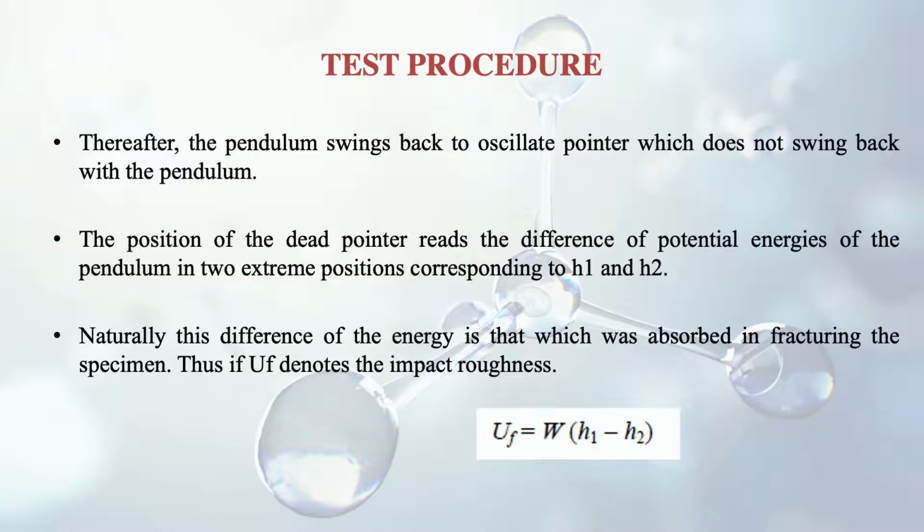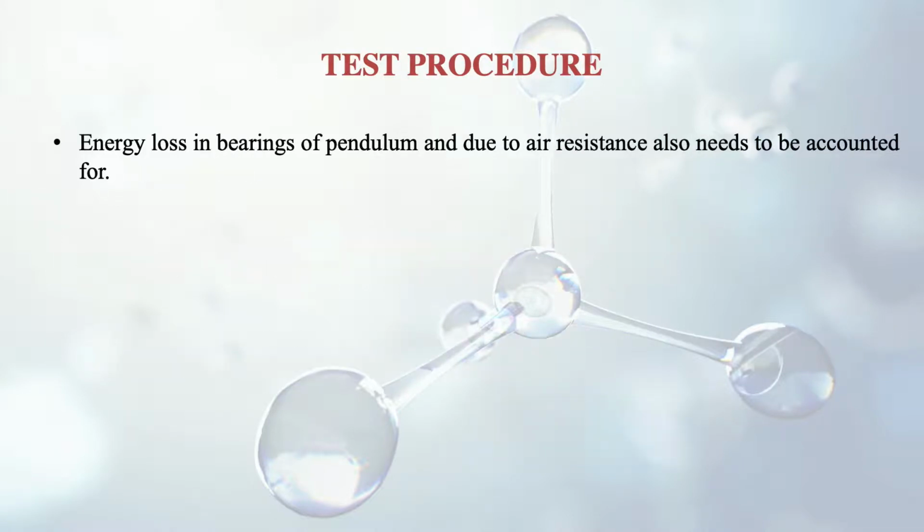So if we want to devise a formula, suppose UF denotes the impact toughness, it will be given by W into H1 minus H2. But there may be one more problem, that is that energy loss may be there in the bearings of the pendulum and due to air resistance also. So we know that there is air drag, so both things need to be accounted for.